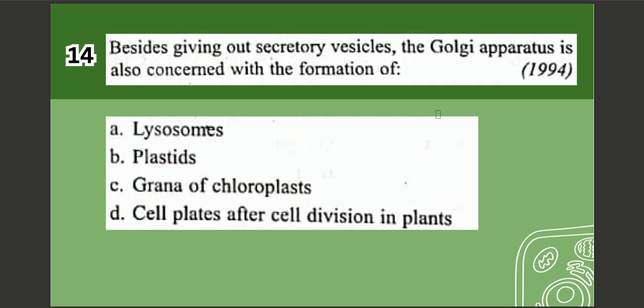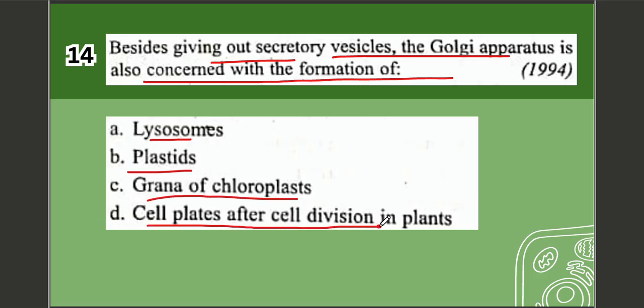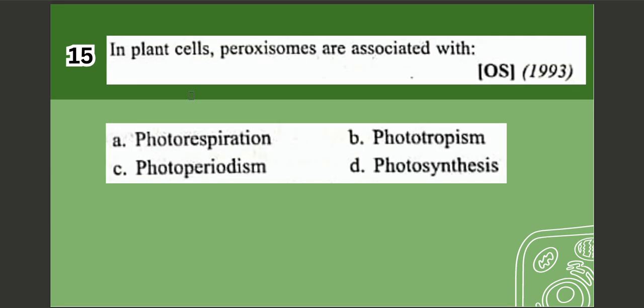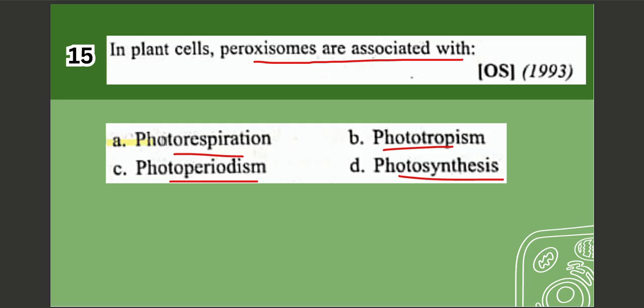Next question, question number 14. Besides giving out secretory vesicles, the Golgi apparatus is also concerned with the formation of: A. Lysosomes, B. Plastids, C. Grana of chloroplast, D. Cell plates after cell division in plants. The correct option is option number A, which is lysosomes. Next question, question number 15. In plant cells, peroxisomes are associated with: A. Photorespiration, B. Phototropism, C. Photoperiodism, D. Photosynthesis. The correct option is option number A, which is photorespiration.